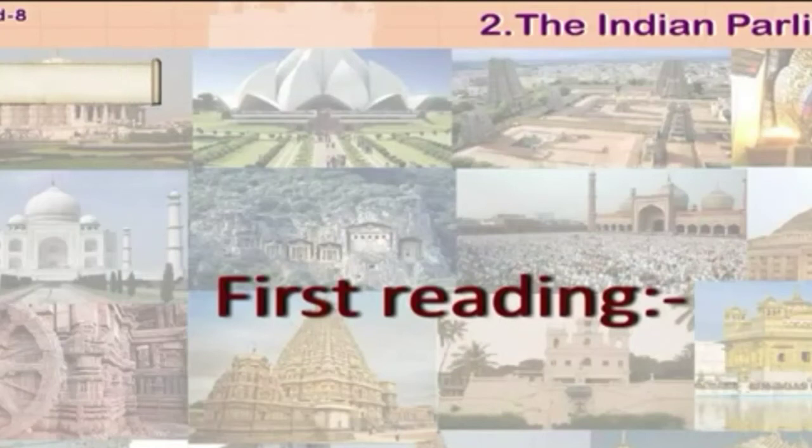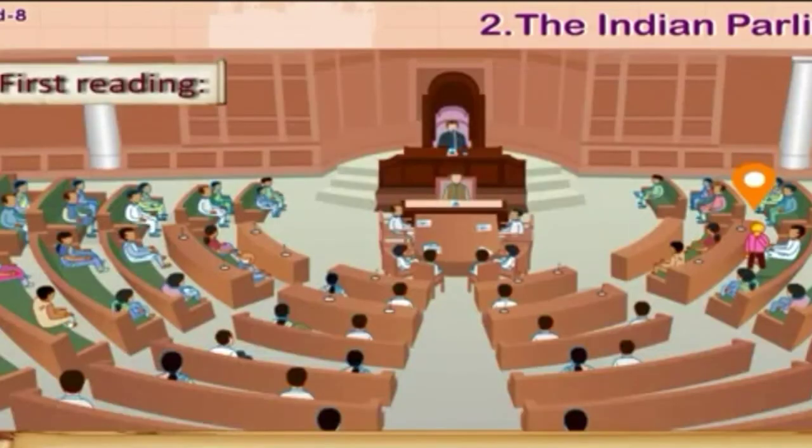The first reading. The minister of the concerned department or ministry or a member of the Parliament presents the bill and briefly explains its structure while presenting it. This is called a first reading.